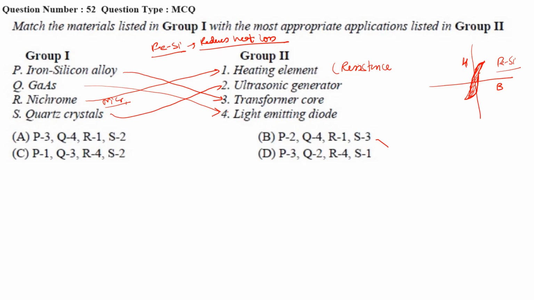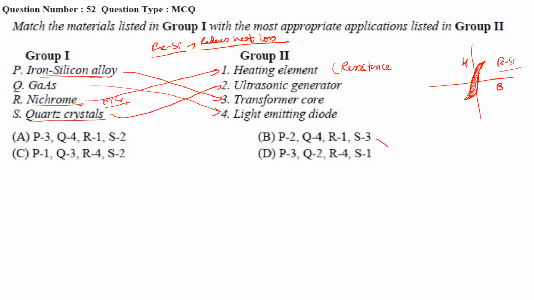So for this type of problem, if you know 2 or 3 perfect answers, then you match those first. Like suppose here iron silicon, I am very much sure that it matches with transformer. Quartz and nichrome I know. Then Q will directly match with the one which is left. Right? So you can approach this method.